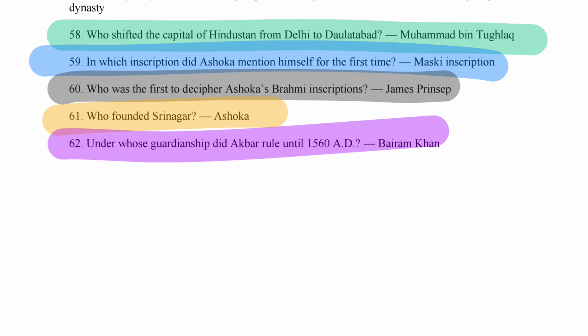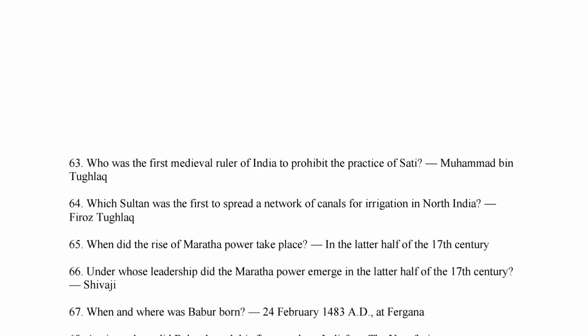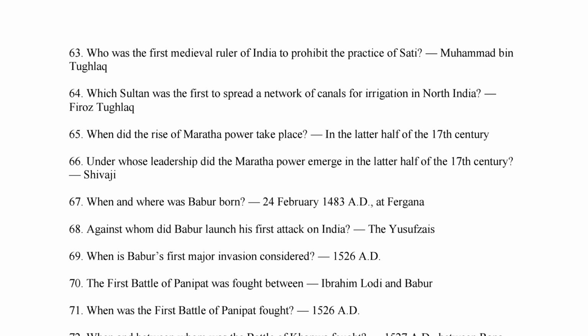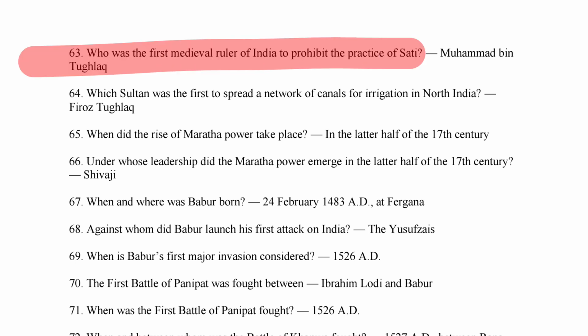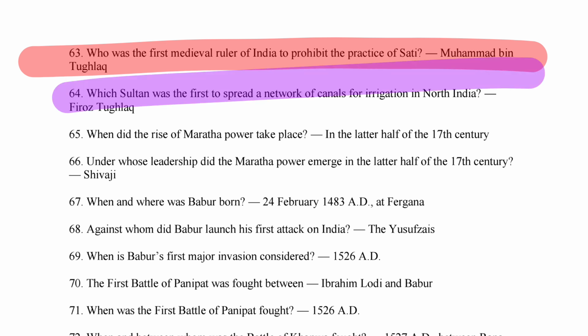Next is what? Under whose guardianship did Akbar rule until 1560 AD? So it's Bairam Khan, right? Next is what? Who was the first medieval ruler of India to prohibit the practice of sati? So Muhammad bin Tughlaq. Next is what?